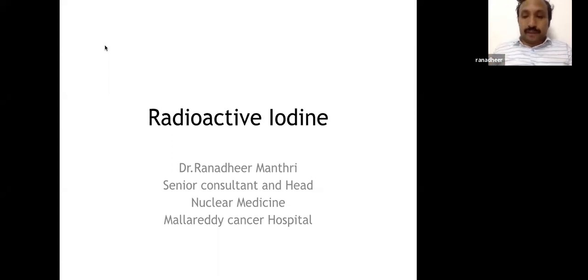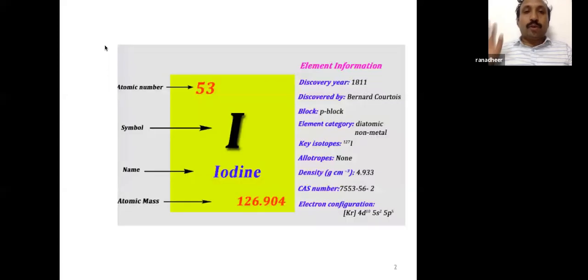Radioactive iodine in thyroid cancer. Let's go one by one. Iodine. See, we have iodine atomic number and mass number. The atomic number is number of protons, and the mass number is the number of protons and neutrons together. Iodine is a halogen. A halogen has one electron less than needed for the stable electronic configuration.